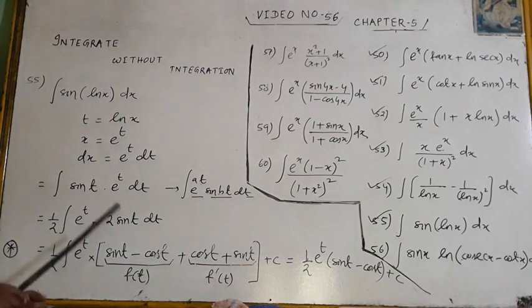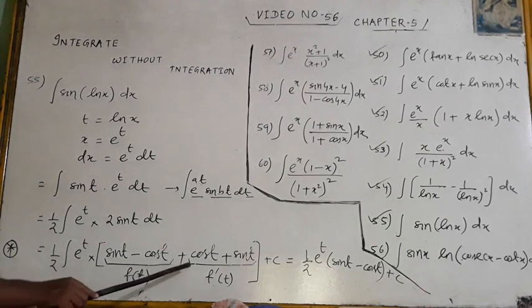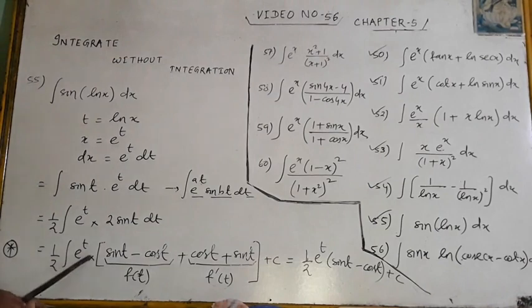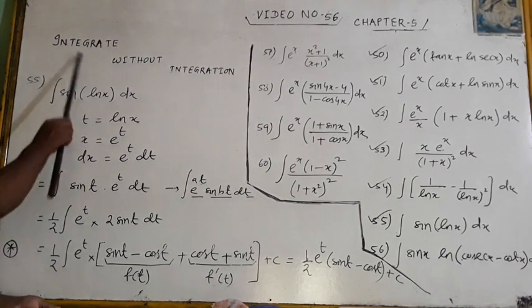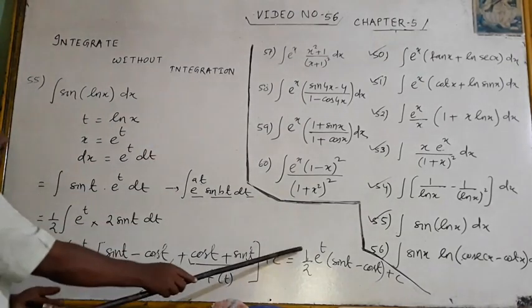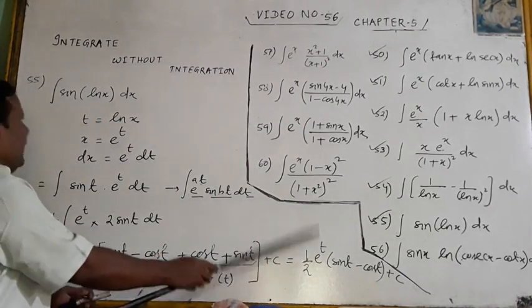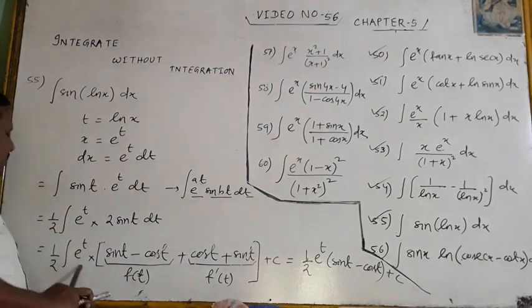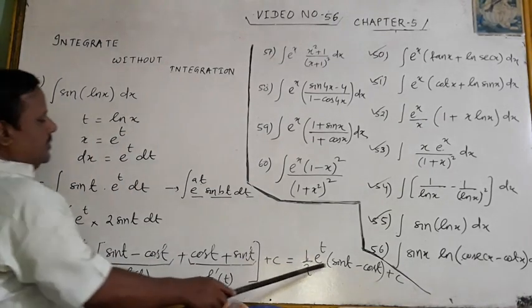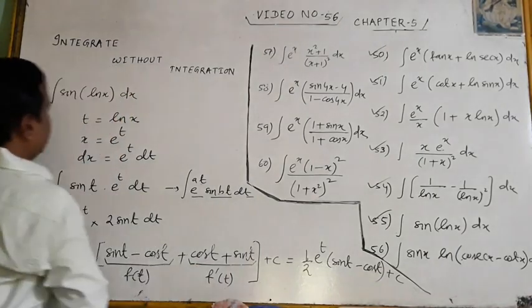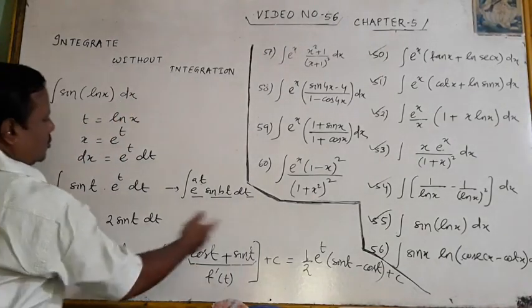Now look here. According to my formula, if it is e to the power t into f(t) plus f dash t dt, then the answer is e to the power t f(t). Integrate without integration. 1 by 2 is a constant there: 1 by 2 e to the power t f(t), where f(t) means sin t minus cos t. Then you should put the value.